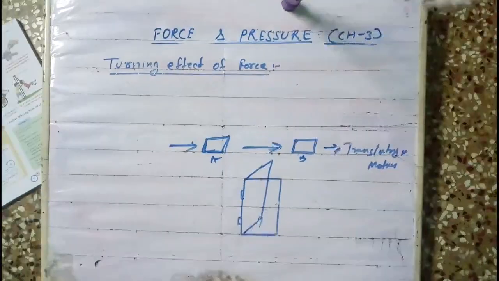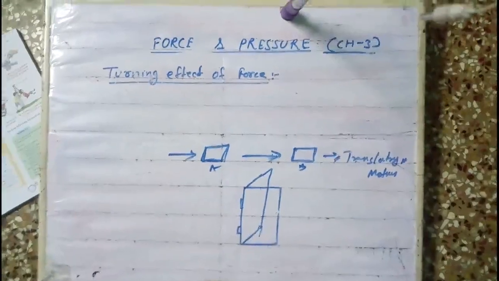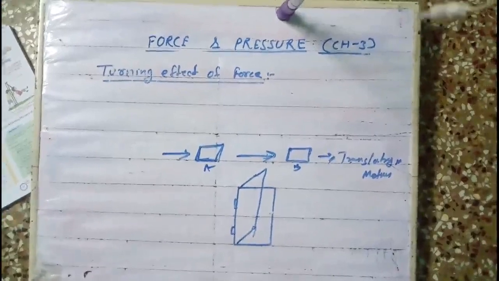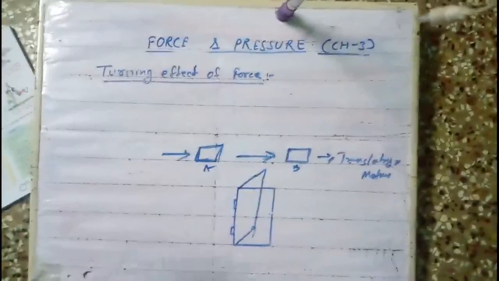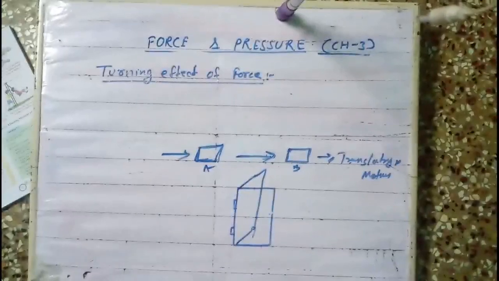Okay. Suppose your cycle pedal, you are applying the force on the pedal. It is rotating about the axle in the pedal. Yes or no? Your cycle handle, you are applying the force on the handle. Suppose in the middle of that rod, the axle is not there. Then what will happen? Will it rotate? No. Okay. Understood or not? Yes. Okay. These are all cases.